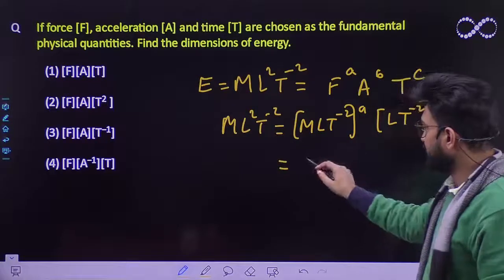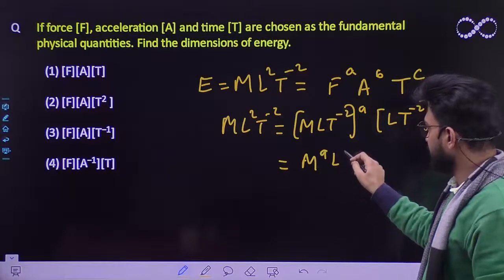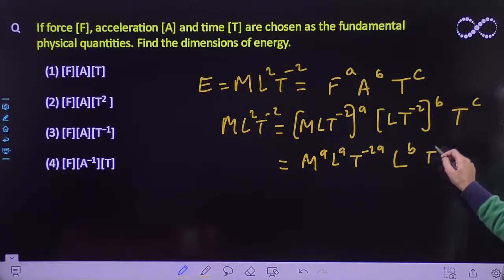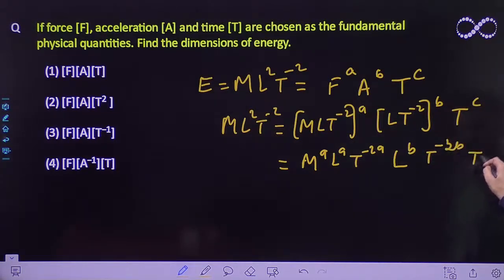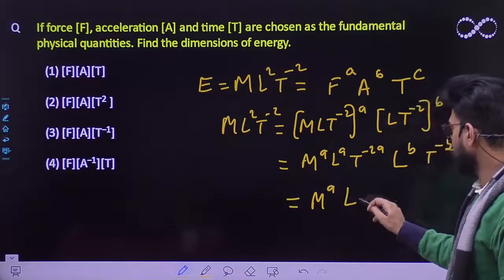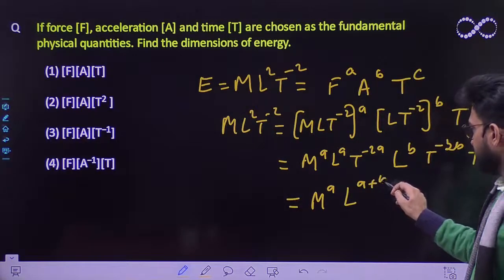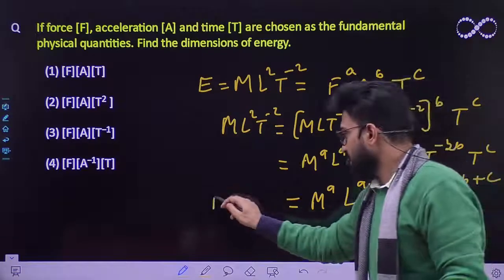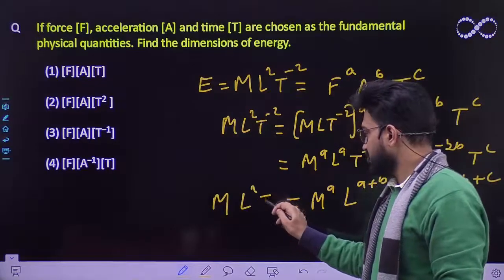So the right hand side comes out to be M^a L^a T^(-2a) L^b T^(-2b) T^c. That is M^a L^(a+b) T^(-2a-2b+c), which is equivalent to ML²T⁻².